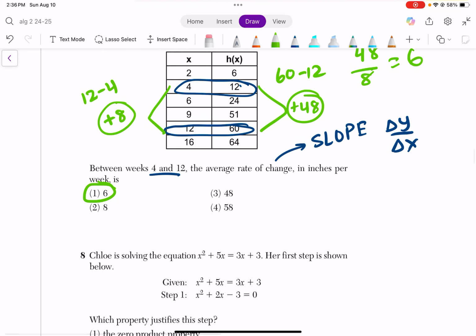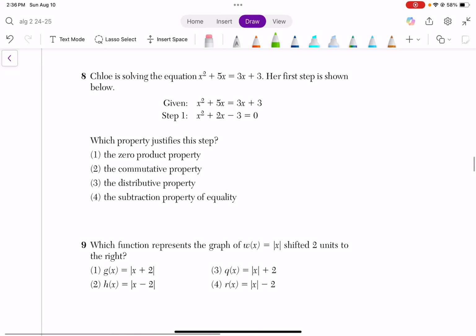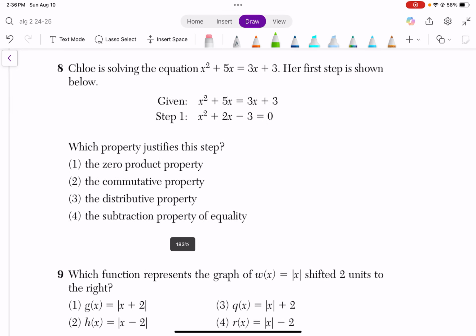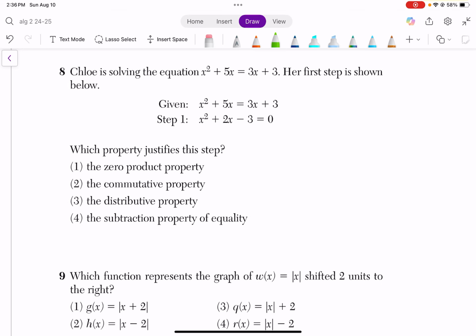And then for this next question, Chloe's solving the equation. Her first step is shown below. Which property justifies the step?